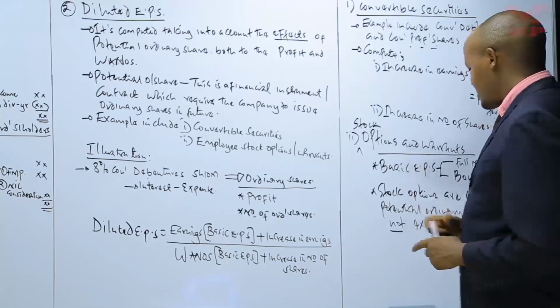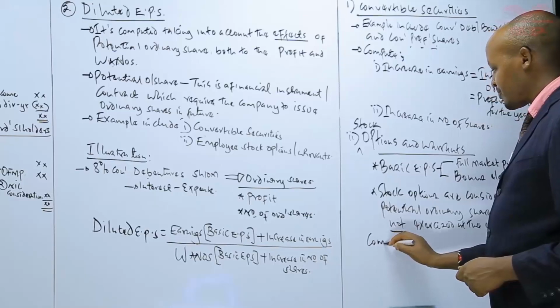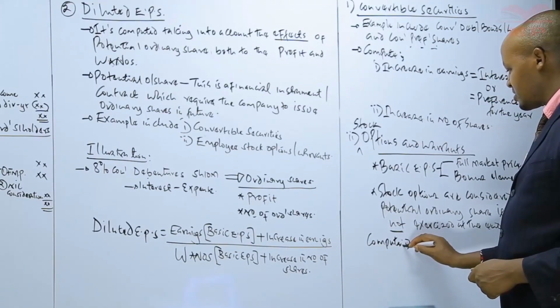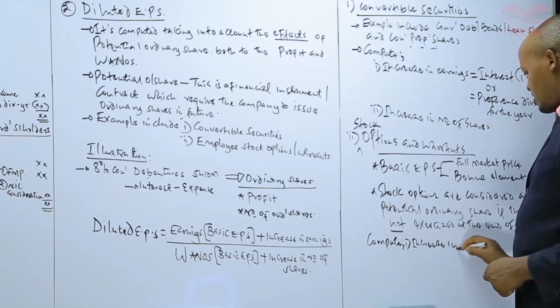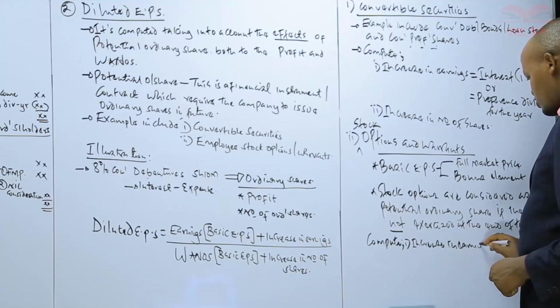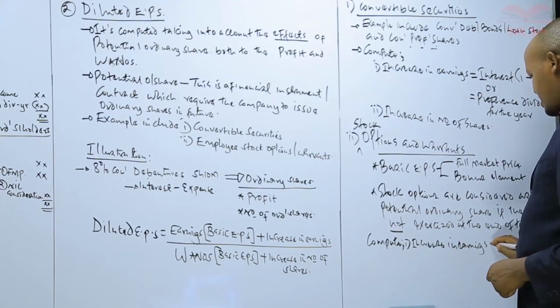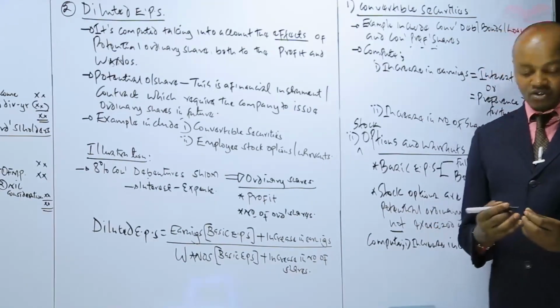Now, if that is the case, then still we need to compute these two items. We need to compute one, increase in earnings, and what we have said is that stock option or warrant are basically the right given to the employees of the company to buy shares of the company in future.